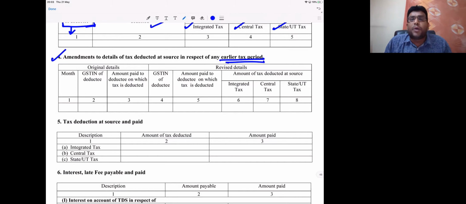See, under GST law, one important point, I think most of you know this, but still, for the clarity of all my dear friends, let me tell you one fundamental, very important point in GST law. In GST law, if a return is once filed, it cannot be revised, unlike income tax law. In income tax law, we have one beautiful concept that after we file the return, if there's a mistake in the return, that return can be revised. But under GST law, if there's a mistake in the return, that return cannot be revised. Next month return, you rectify that. Next month return, you'll have a column called amendments. In amendments, give what details? Original details, revised details. Getting clarity? Next.